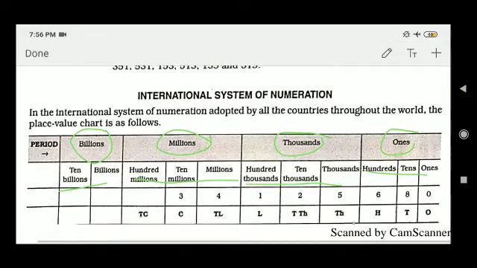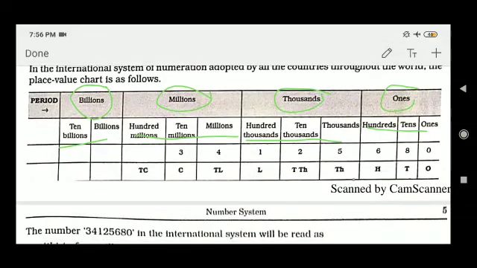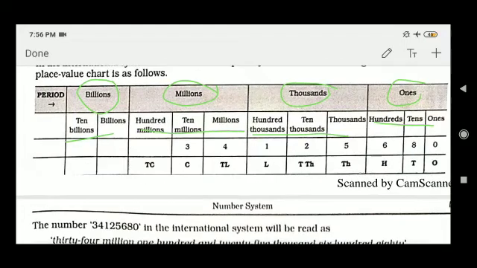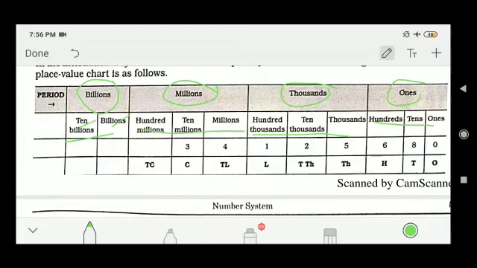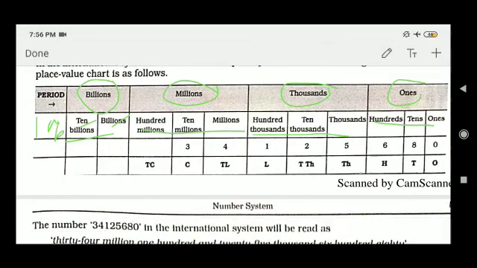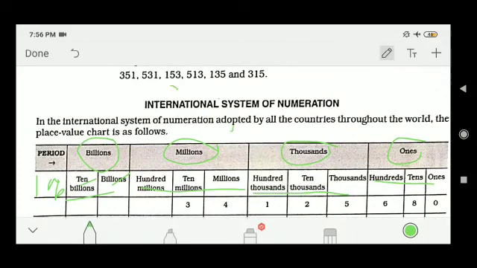So here billion, 10 billion and here 100 billion. So here the trick is 3, 3, 3, 3. For billion 3 houses, for million 3 houses, for thousand 3 houses, and for the ones period 3 houses.